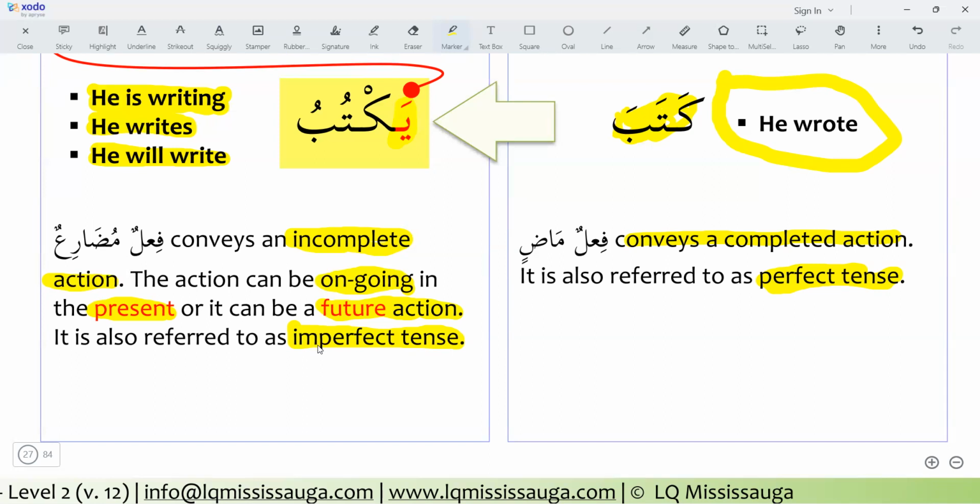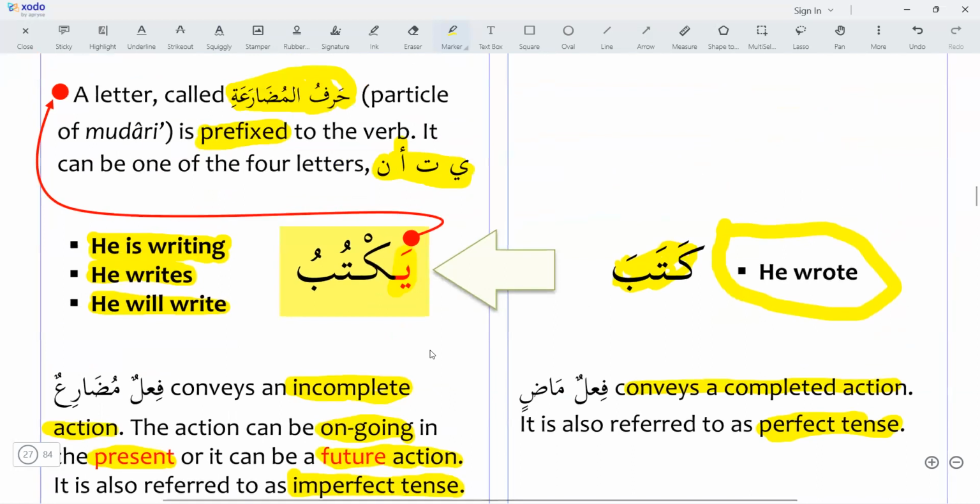Fi'l madi is perfect tense and fi'l mudari is imperfect tense. These 4 letters, ya, ta, alif, and noon, we call harful mudari. These are the particles of the mudari, and we attach them in the beginning of the verb.